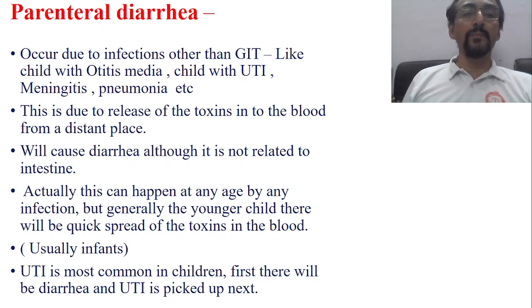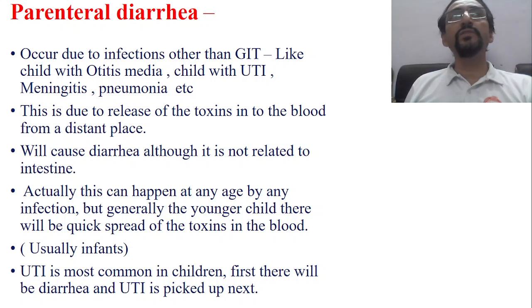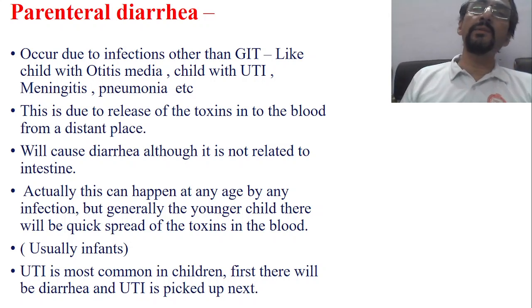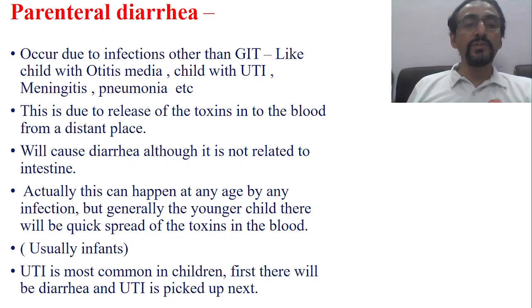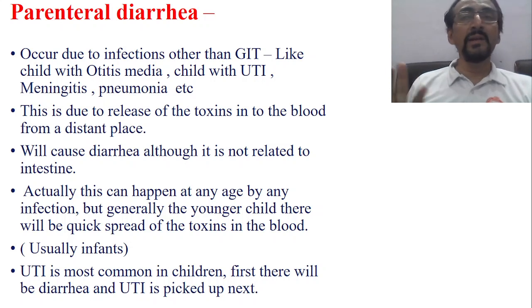This is also common. This can happen at any age with any infection, but generally the younger the child, the quicker the spread of the toxins in the blood. So whenever there is a bacterial infection, this type of pathology can happen. Even simple superficial bacterial infections, like carbuncles, furuncles, or abscesses, may also lead to this type of presentation. At any age this can happen, but the problem is more in children, as the toxins spread very quickly in children compared to adults. Usually infants will have this problem.